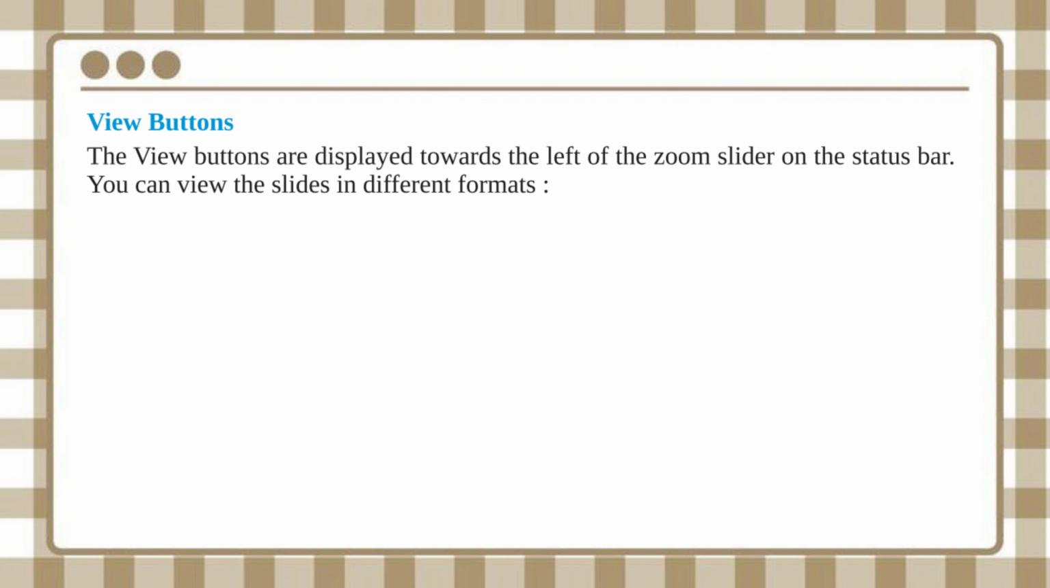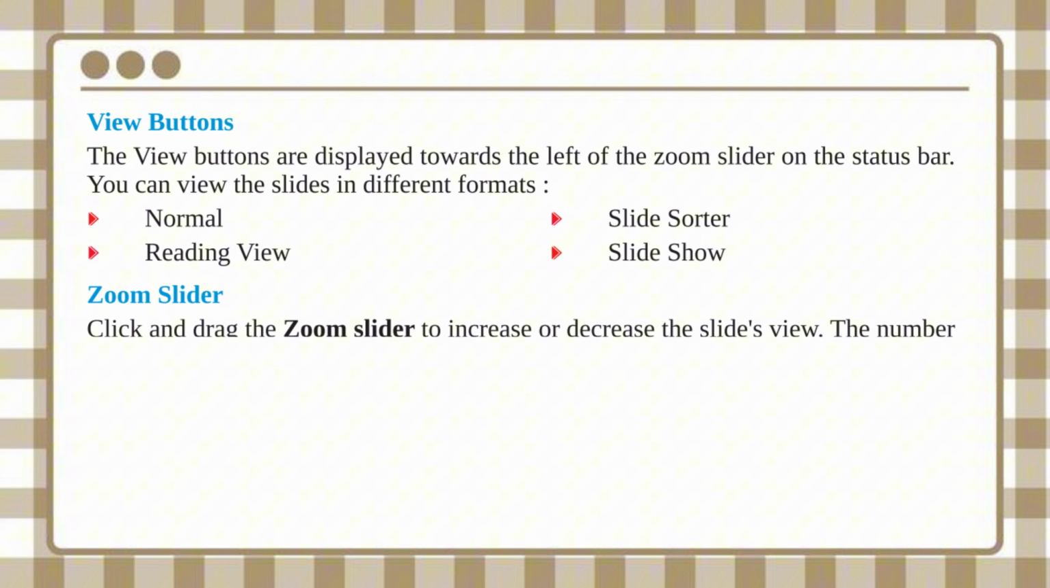View buttons. The view buttons are displayed towards the left of the zoom slider on the status bar. You can view the slides in different formats. Normal, slide sorter, reading view, slideshow, zoom slider. Click and drag the zoom slider to increase or decrease the slide's view. The number to the right of the slider reflects the zoom percentage.